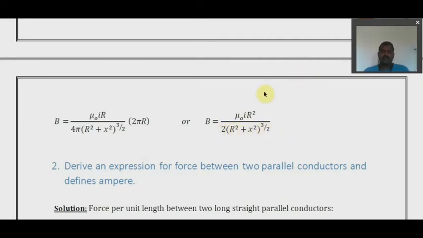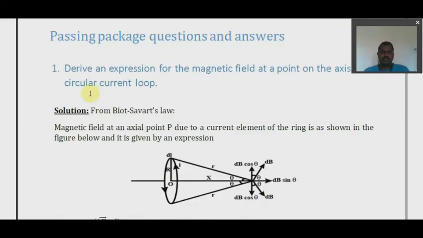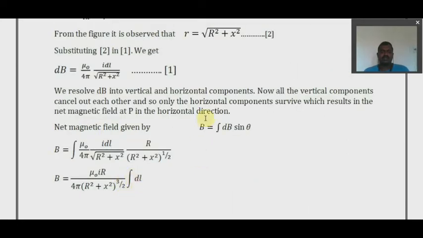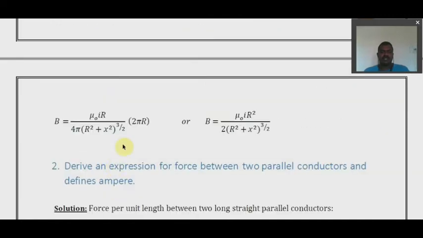This is the expression for the magnetic field for a circular current loop at a point on its axis. So this is Biot-Savart's law. Through Biot-Savart's law and the figure or the information given in the question, we can write this and reduce the equation. Then we know the net magnetic field is this much, and when you substitute all the equations, reduce it and do the integration, you will get the final expression for the question.